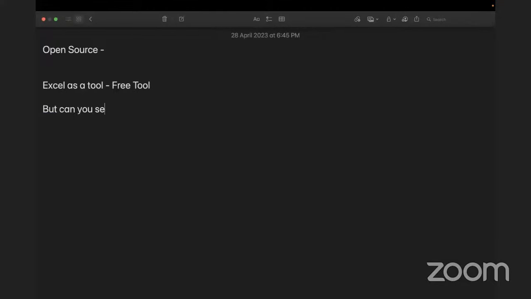But can you see or edit the code behind Excel? Like, can you see and edit how Excel was built? Think about it. Can you guys do that? Right? So that is the difference between an open source tool and a free tool. In a free tool, the company can give you the service or the product for free, but you cannot look at the code of how it was developed. In an open source tool, the tool is also available for free, as well as the code, the source behind that tool is also available openly. So you can look at it, edit it, and work with it.